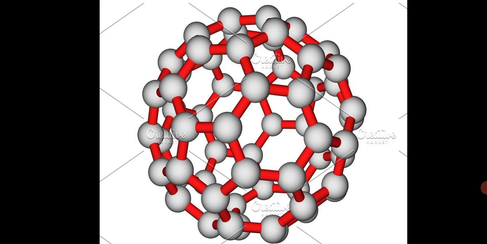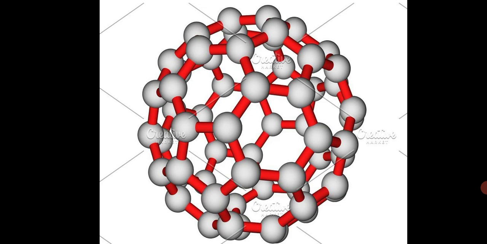Next, it condenses to form fullerene soot, which on undergoing chromatography over alumina gives fullerene C60 and fullerene C70.